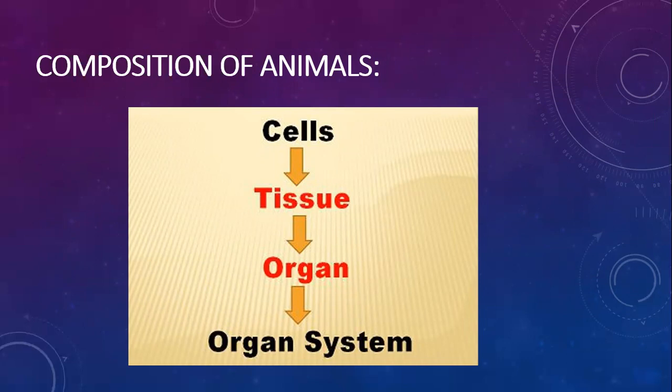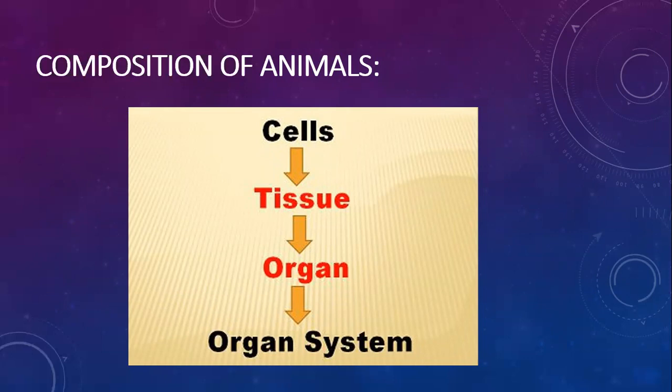For example, different types of blood cells, red blood cells and white blood cells, combine to form a tissue. Tissues are joined together to form an organ which performs a special function. For example, your heart, lungs and kidneys are all organs. When these organs combine together, they form a system, such as the circulatory system or digestive system.